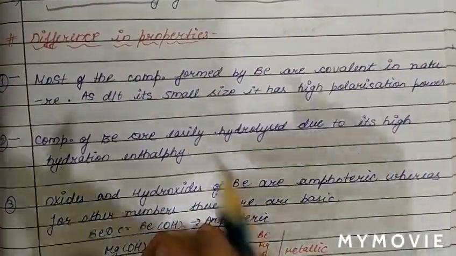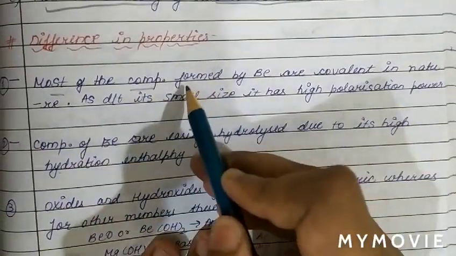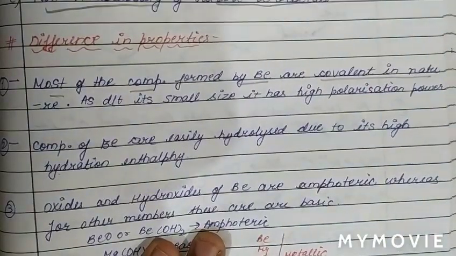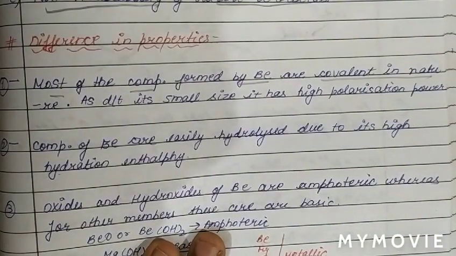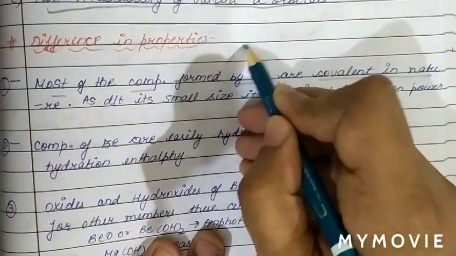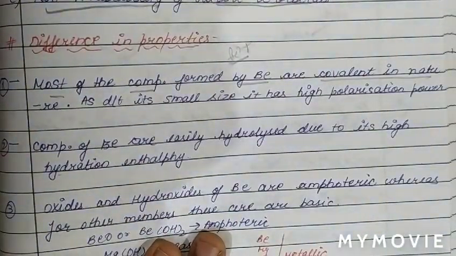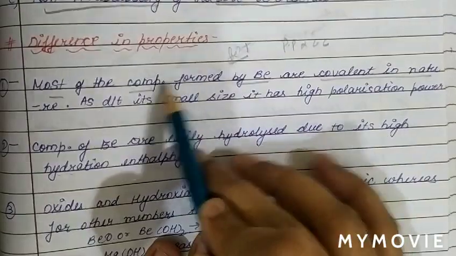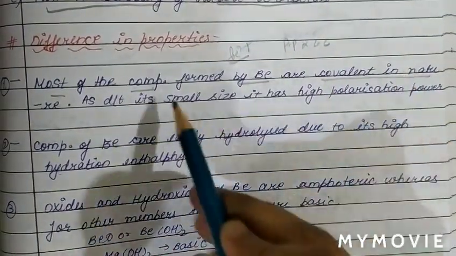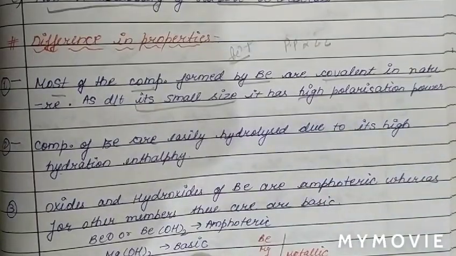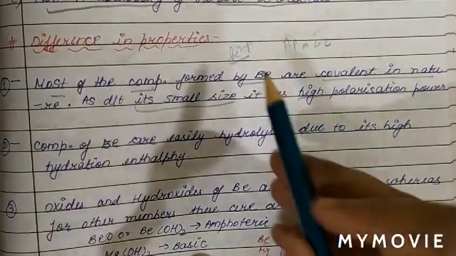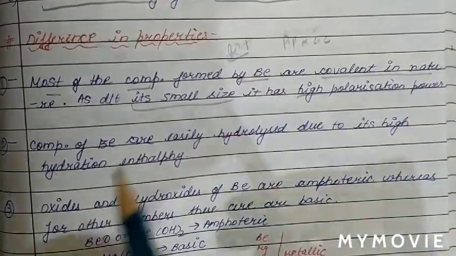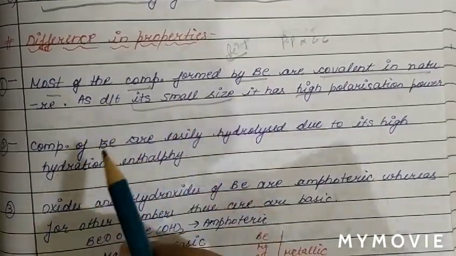The first difference in the properties of beryllium is that most of the compounds formed by beryllium are covalent in nature, due to the high polarizing power of the Be2+ ion. And we know polarizing power is proportional to covalent character. Due to small size it has high polarizing power, while the compounds formed by other alkaline earth metals are ionic in nature. So first difference we have seen. See the next point of difference.